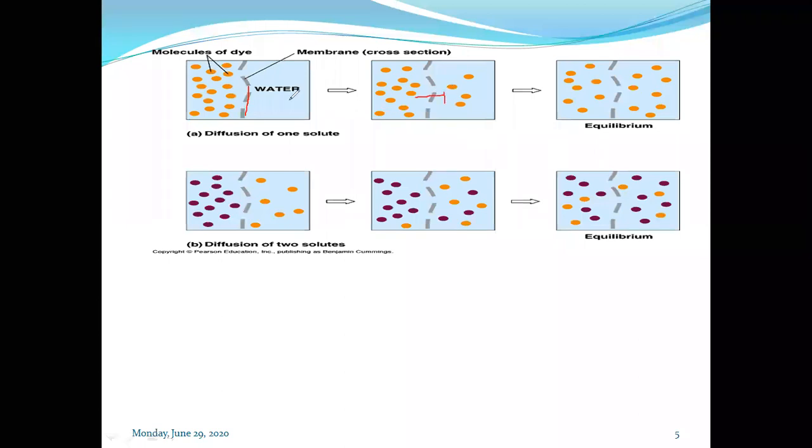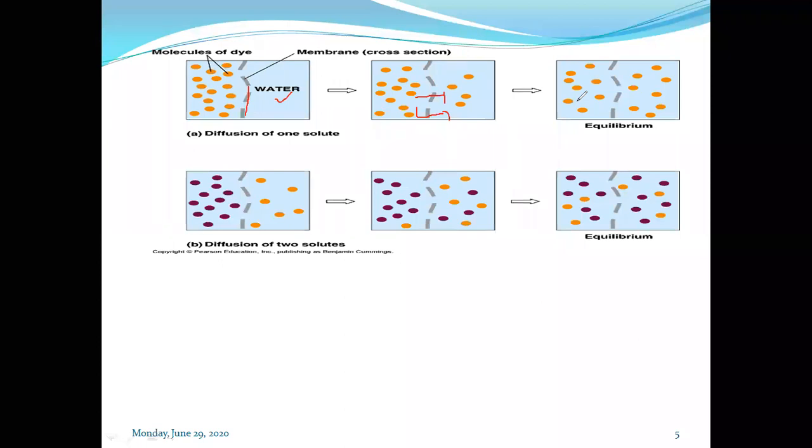If you look at this first picture, on the right side we are not getting the molecules of the solute. We are getting only solvent, only water. This is the higher concentration region, this is the lower concentration region. As time passes, the molecules will start to move from this region to this region, and at the end that process will stop.